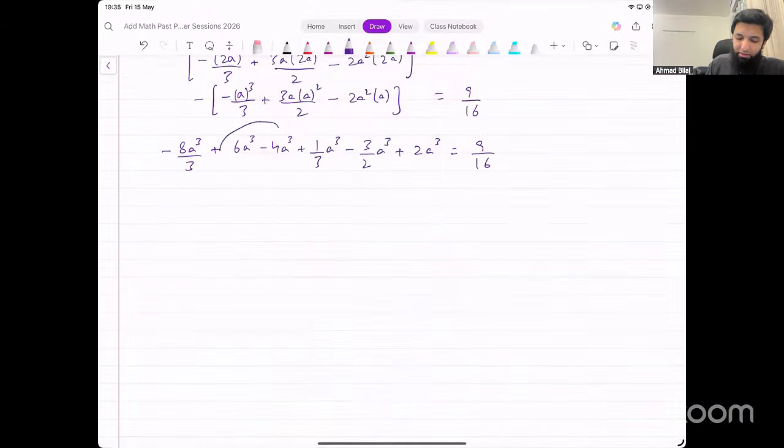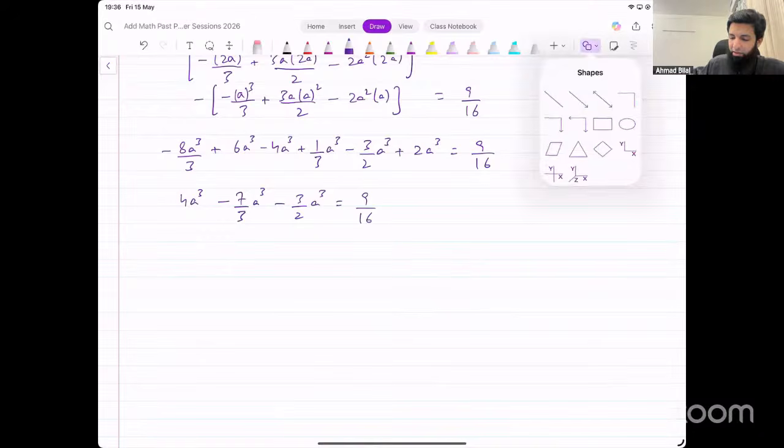Let's add these terms. 6 minus 4 plus 2, that will be 4. So we have 4a cube minus 8 over 3 plus 1 over 3. What will that become? Minus 7 over 3. So minus 7 over 3a cube. I'm adding the terms that have the same denominators, right? What about this? This is just minus 3 over 2. On the other side, we've got 9 over 16.